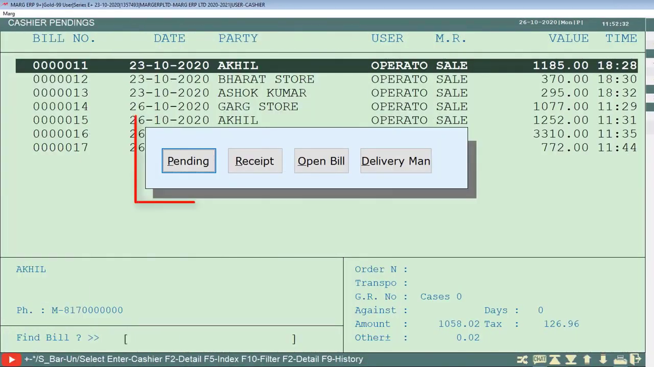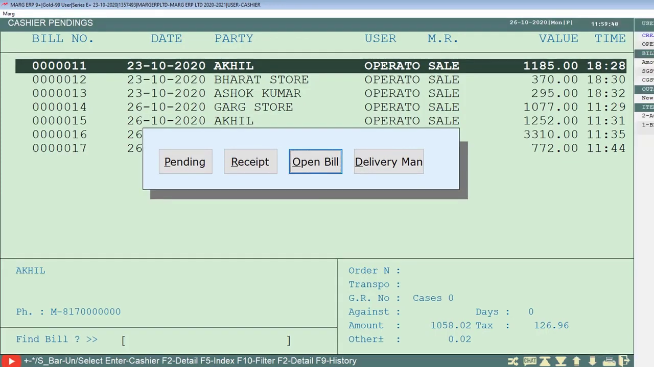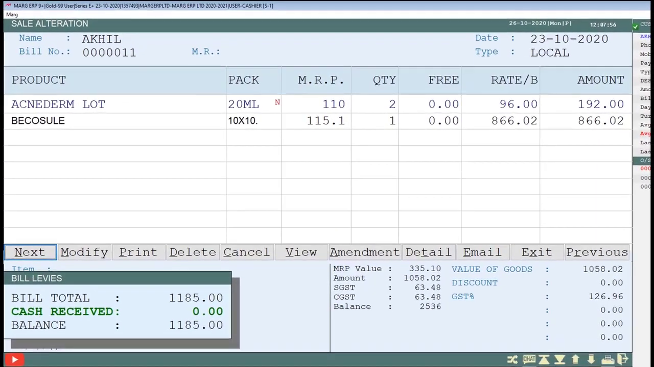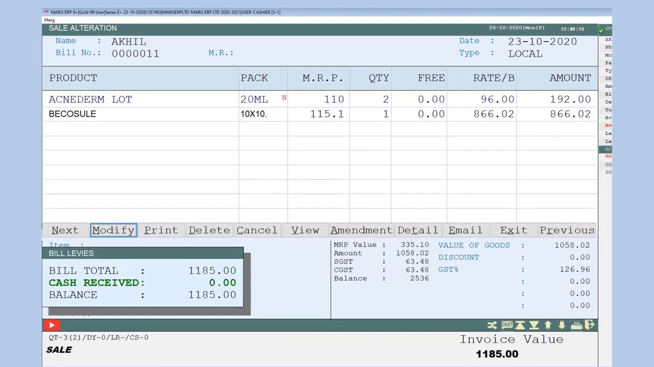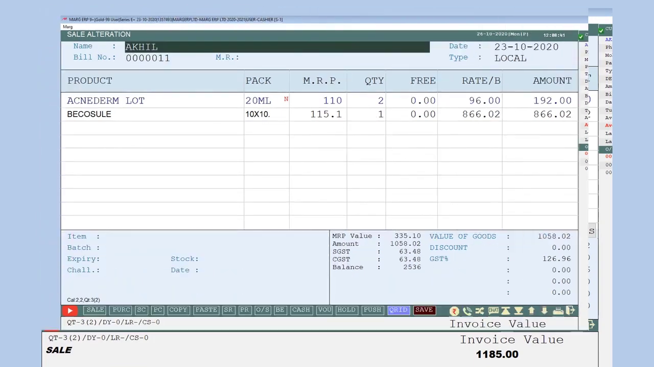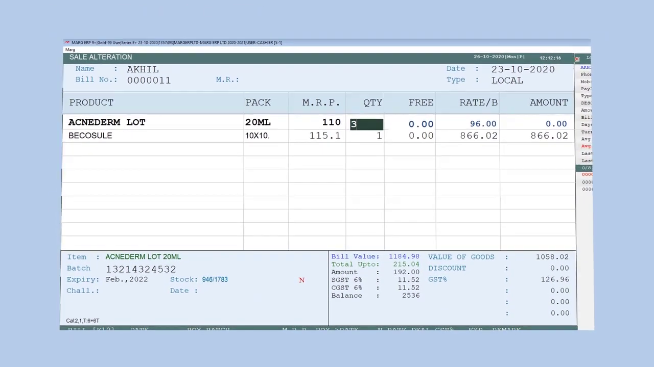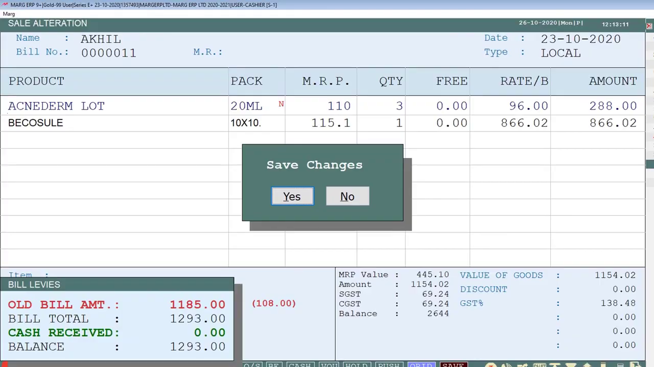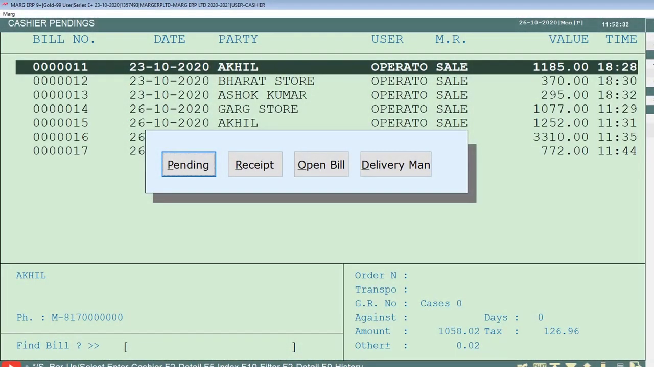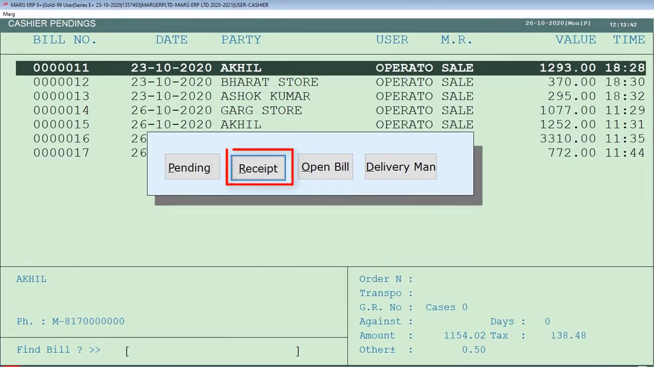So a small window opens with a few fields. For the bill whose payment is going to be done, if we want to make any modifications, like increasing or decreasing any item or removing any item, then the cashier will click on this open bill button so that the selected bill opens. Now by clicking on the modify tab, we will do the modifications as per the requirement of the customer and then save the bill. Now, if the cashier needs to receive the payment, the cashier will click on this receipt button.